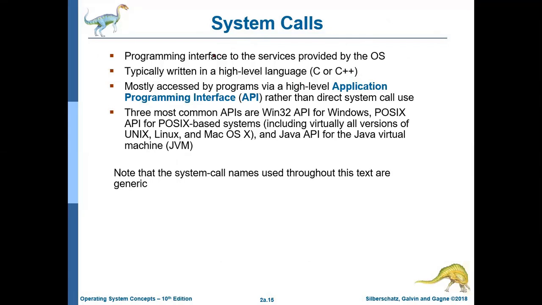Now, programming interface to the services provided by the operating system. It's a programming interface to the services, typically written in a high-level language, C or C++. I am giving you a brief example: power off is a kind of system call. Using the system call, your system will be shutting down. You are not required to know the internal working of this power off.